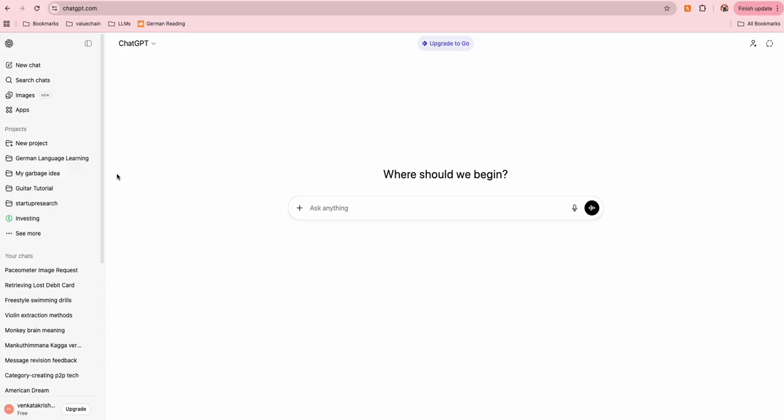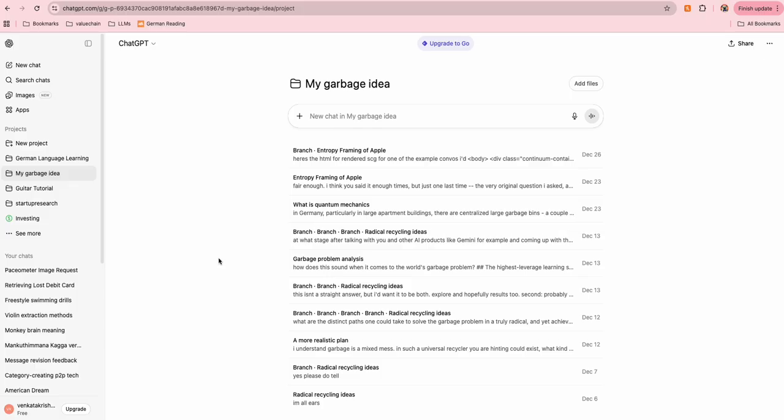Before I do that, for example, ChatGPT provides us with the projects feature as well as creating a branch inside of an ongoing conversation. While those are solving some of the problems that I've been having, I don't think either feature does a very good job when it comes to organizing conversations. For example, I want to show you one of the garbage ideas I have been having. It's quite literally related to garbage.